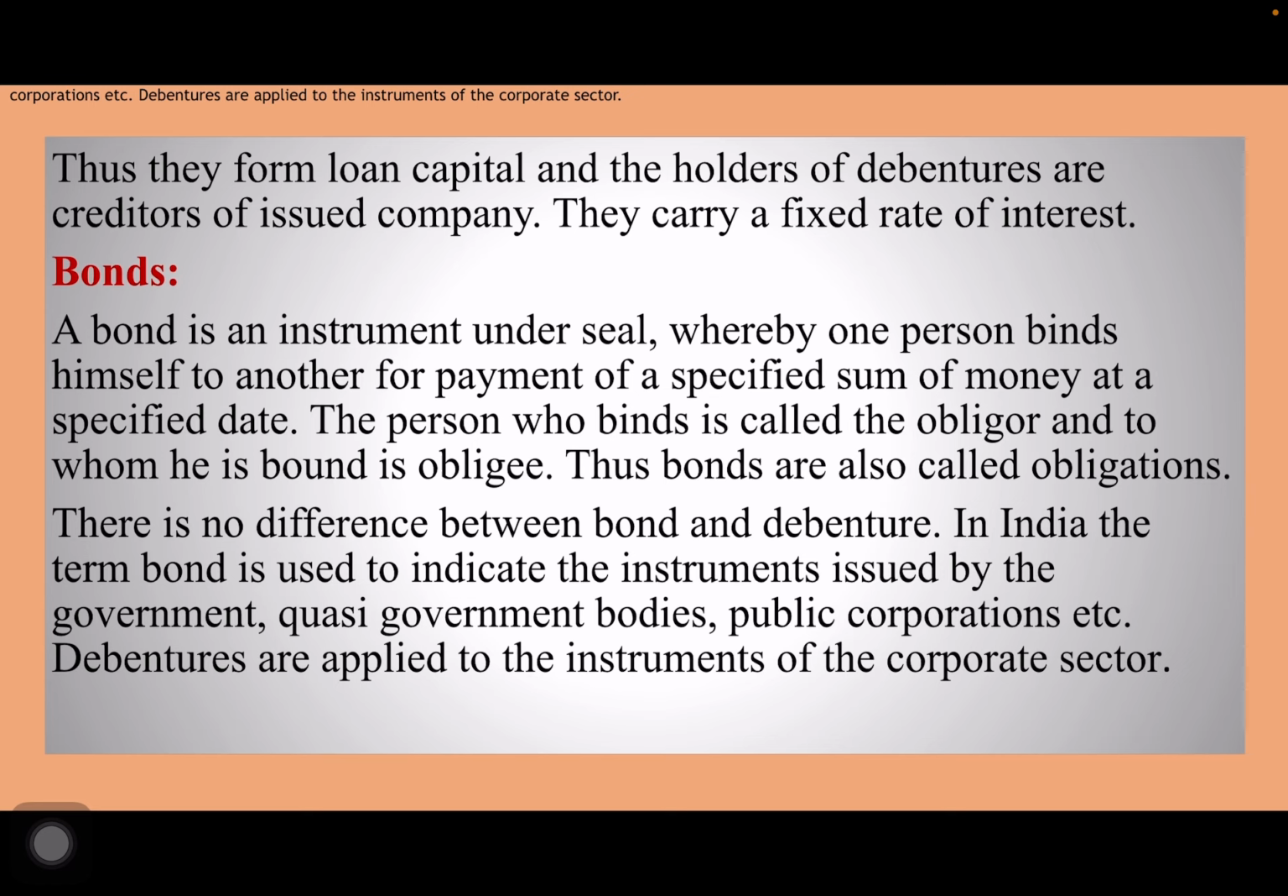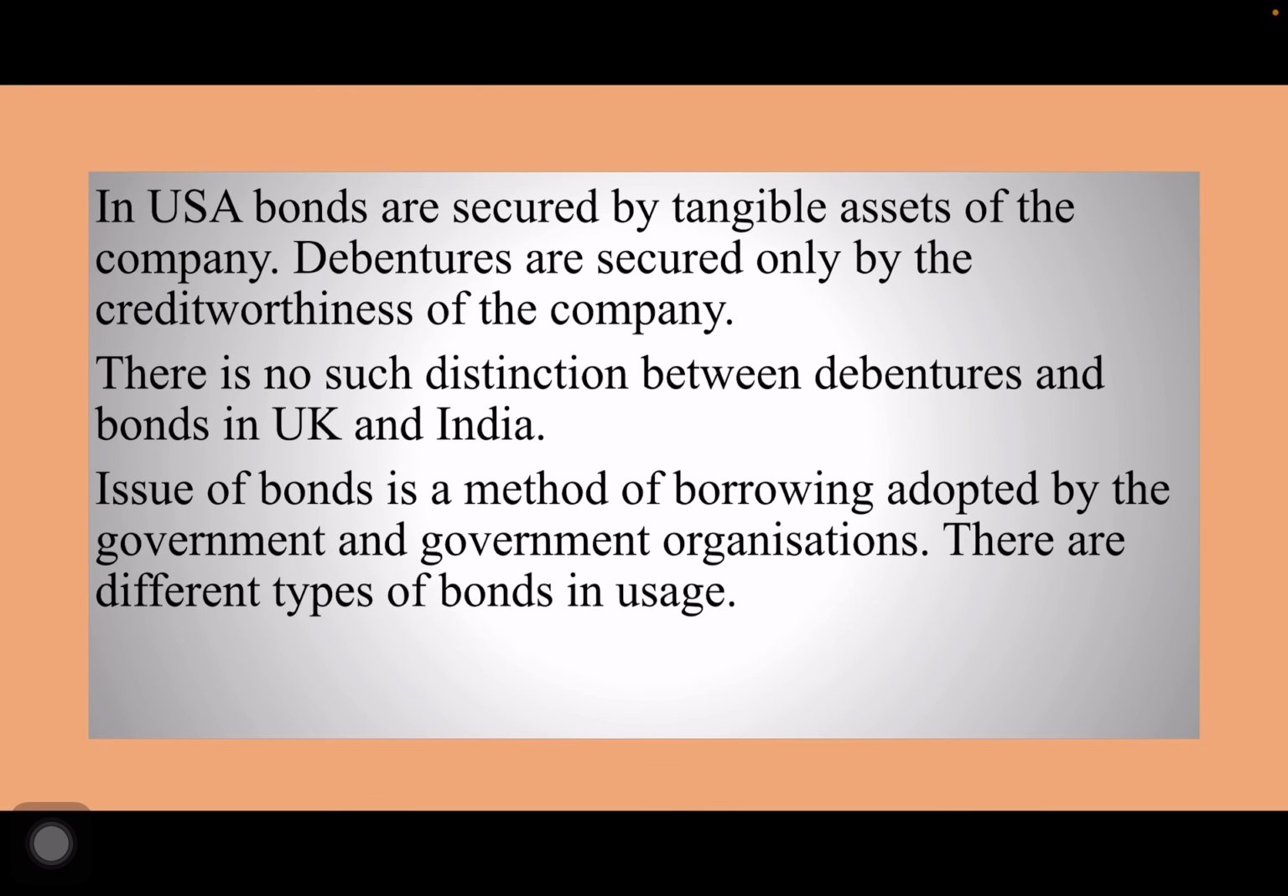There is no difference between bond and debenture. In India, the term bond is used to indicate instruments issued by the government, quasi-government bodies, public corporations, etc. Debentures are applied to the instruments of the corporate sector, that is companies. In USA, bonds are secured by tangible assets of the company. So, when they are secured by tangible assets in USA, they are called bonds. Debentures are secured only by creditworthiness of the company. There is no such distinction between debentures and bonds in India and UK.